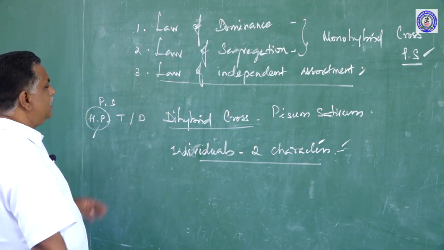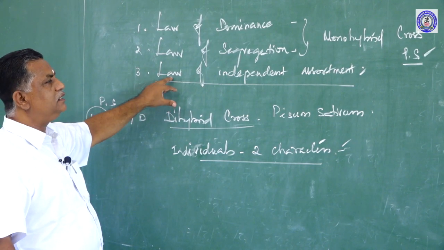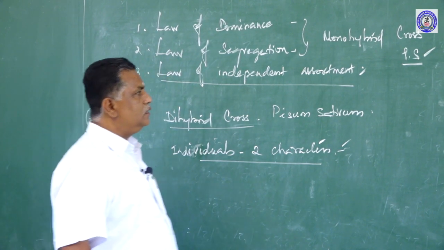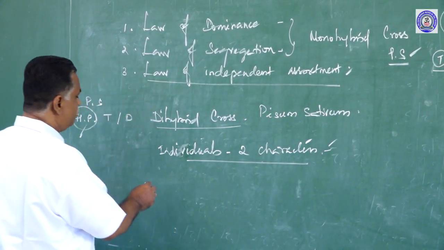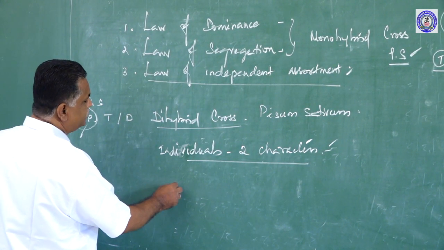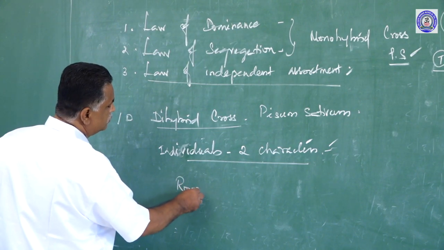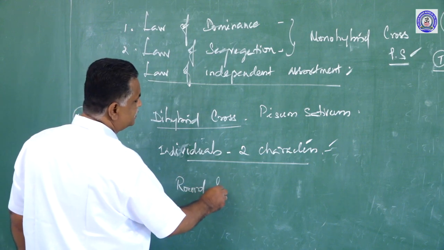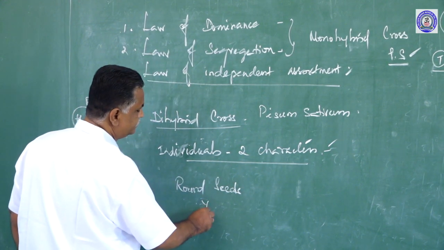Here, what does the law of independent assortment explain? For that, he took a Pisum sativum plant which has round seeds and yellow cotyledons.